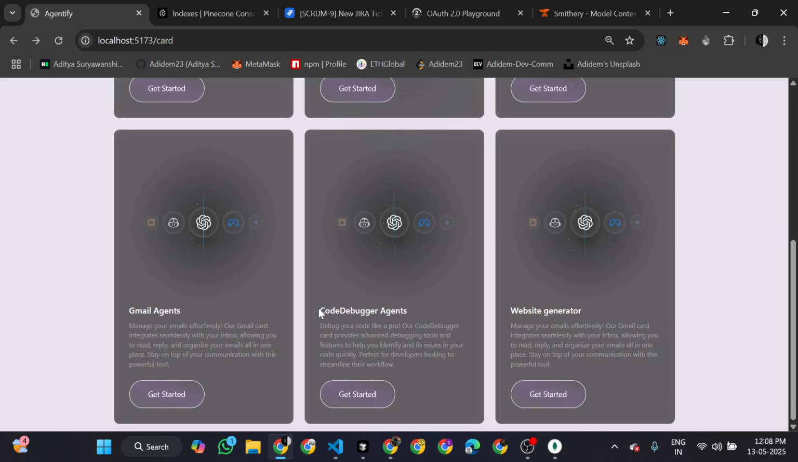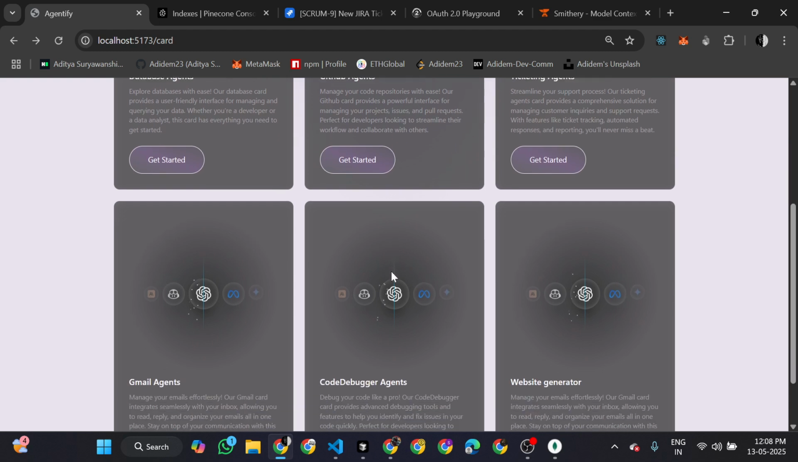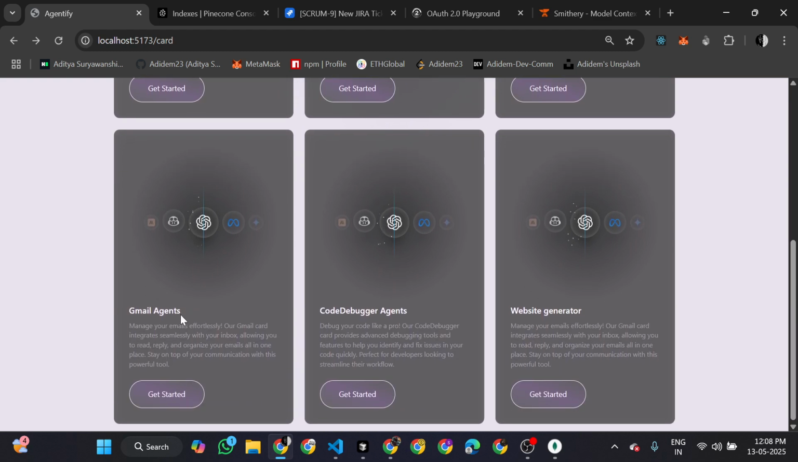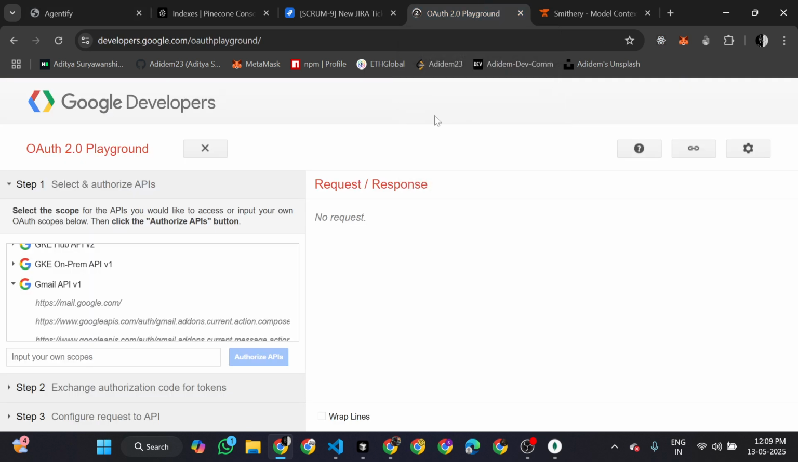So I just want to show you this code debugger agent, and the Gmail agents are the same thing. They are used for Gmail communication and to send a new mail based upon the prompt. The Gmail agent is the same, but in the Gmail agent we have written the tools manually. So there is a need to authorize, and a need to create a new project in the Google shell. First of all, take the credentials, then pass the credentials to the Gmail API version 1, then you have to authorize this.